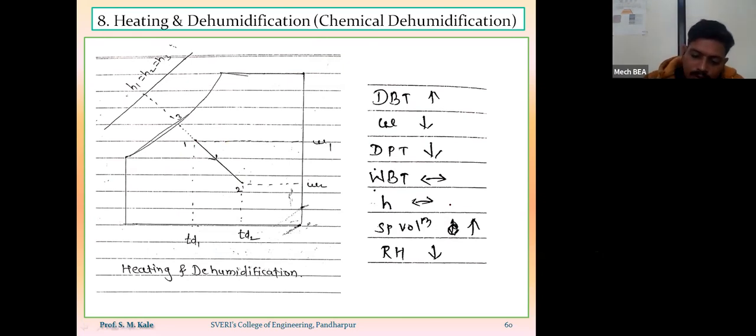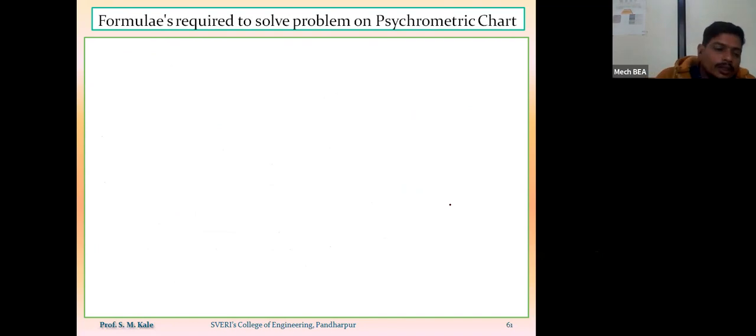Are you getting? So here we have completed all the theoretical part related to chapter number 4. Now by solving one or two problems, our chapter number 4 will get completed. In this chapter, we have seen the first type of problem, where we solved the problems by using psychrometric relations and the steam table. In the second part, we have to solve the problems by using the psychrometric chart only.